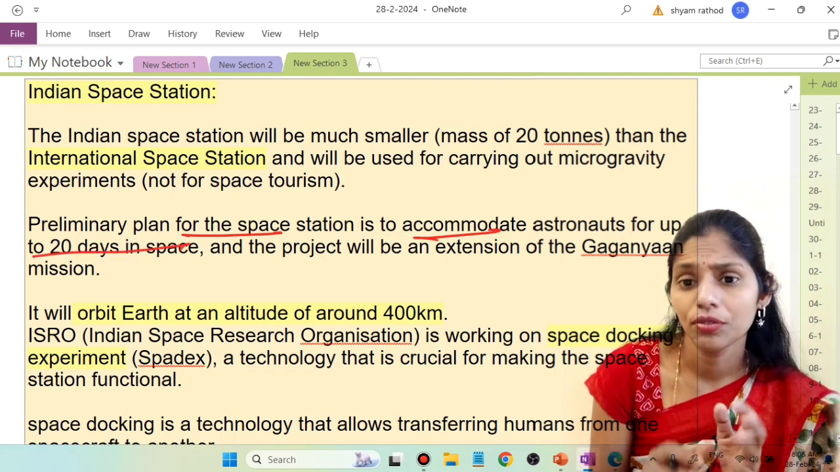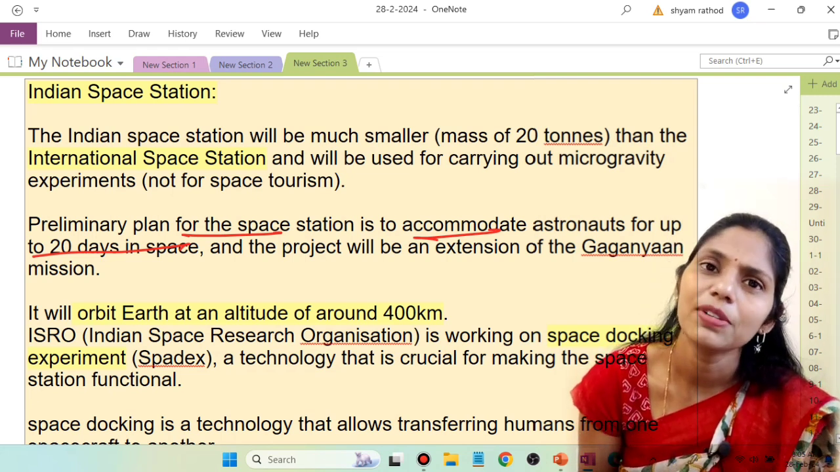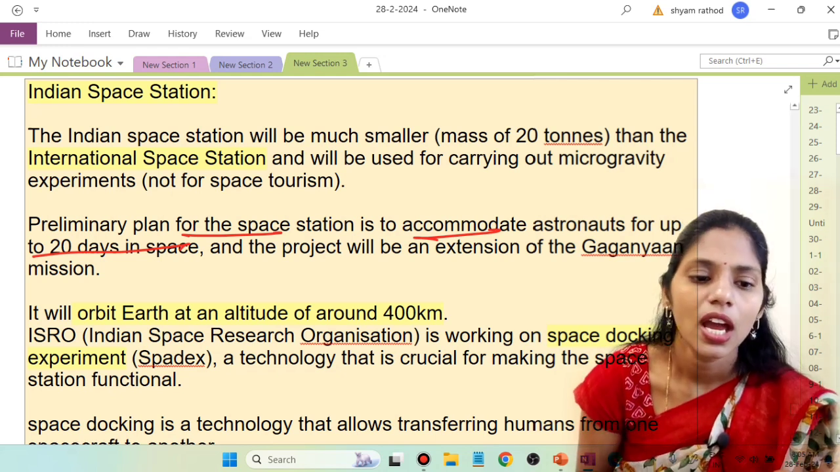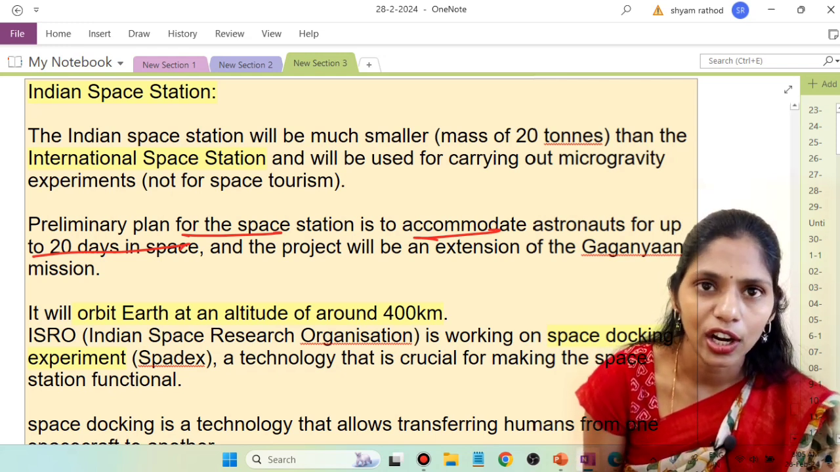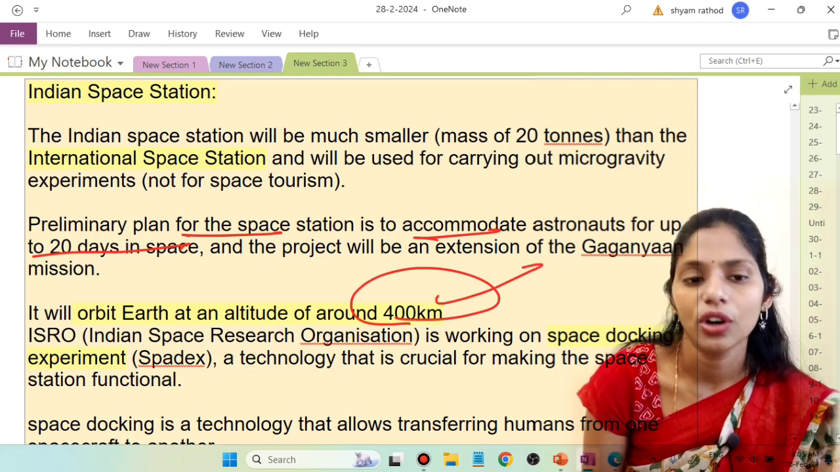Okay, so here when we are going for this Gaganyaan, we are going to have this mission for 5 to 7 days. After that we are going for extending of this Gaganyaan mission, and it will orbit Earth at an altitude of 400 kilometers. That means it will be moving in low Earth orbit.